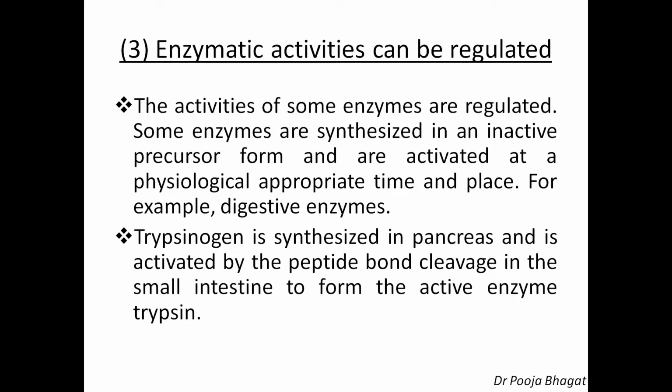Trypsinogen. Trypsinogen is the inactive precursor form, or you can say zymogen, of the active enzyme trypsin. So trypsin is the active enzyme and trypsinogen is its inactive precursor form. Trypsinogen is synthesized in the pancreas and is activated by peptide bond cleavage in the small intestine. So it is synthesized in the pancreas, but it is activated in the small intestine by the cleavage of the peptide bond to convert it into the active enzyme trypsin.